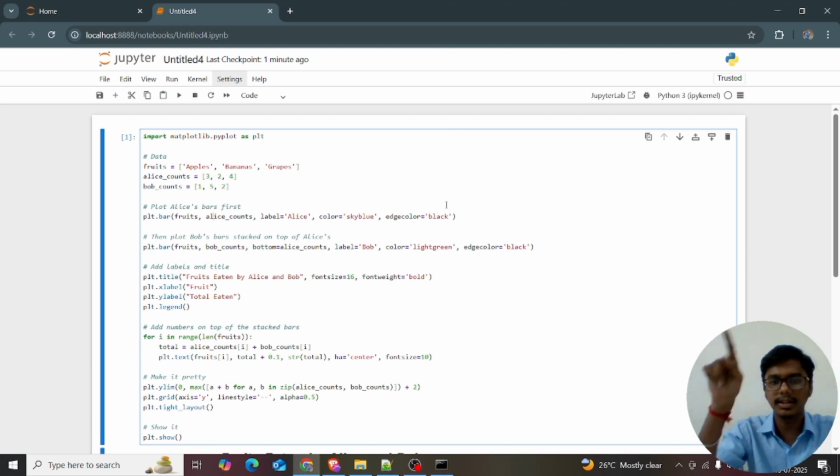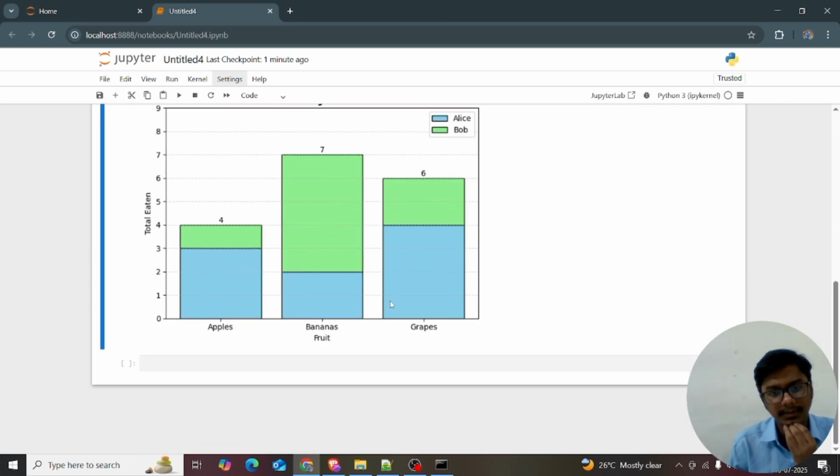Then I plot the bars for Bob with plt.bar, fruits, Bob counts, and label Bob. I give the x-axis as fruits and the y-axis as Bob counts, and I give the bottom as Alice counts. I want the bottom to be the Alice counts.